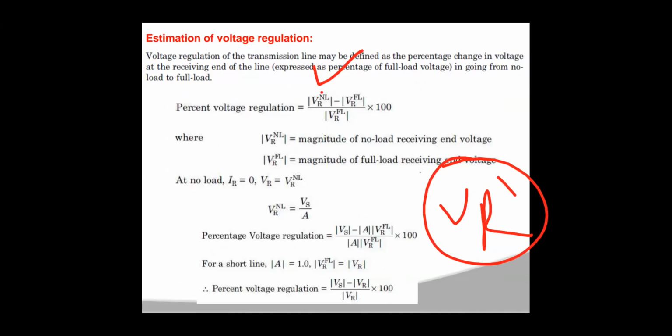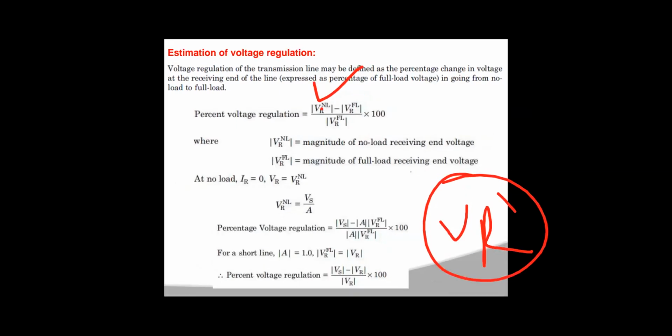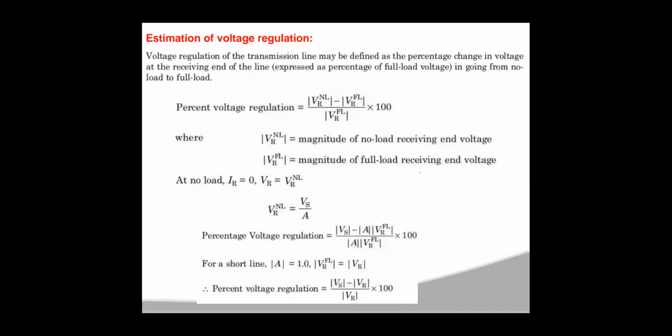So the change in voltage from no load to full load, expressed as a percentage of full load, is the voltage regulation. In mathematical form, you can write it as (VR no load − VR full load) / VR full load × 100.